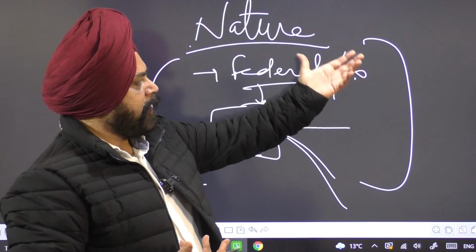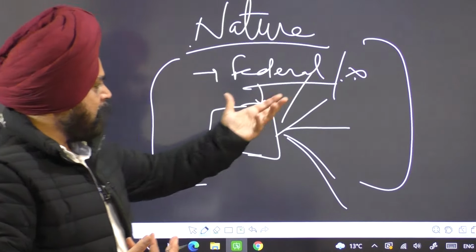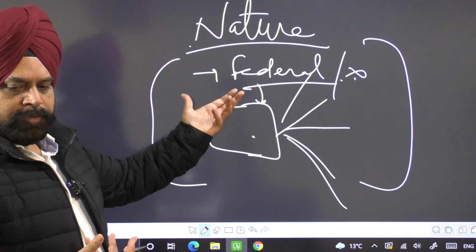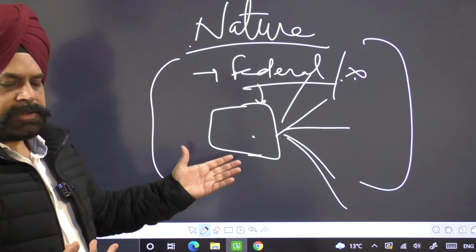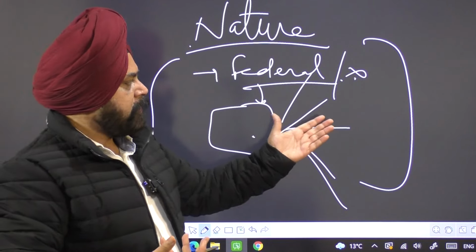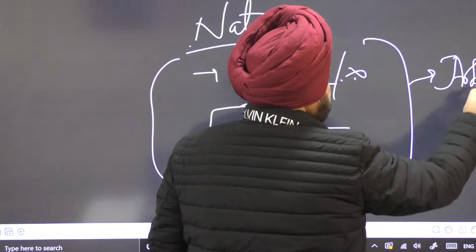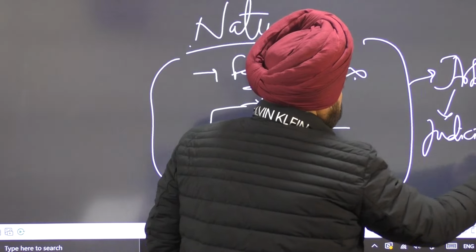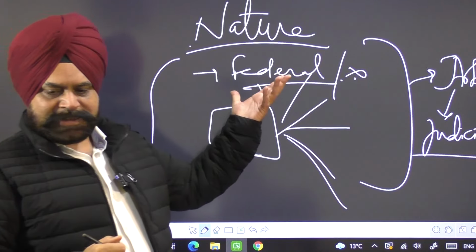Regional bodies are independent in performance of their functions within their own purview. Similarly, the central body is independent in performance of its own functions within the scope of its own powers. Where there is a conflict, there is an arbitrator in the shape of the judiciary. So this is called federal structure.